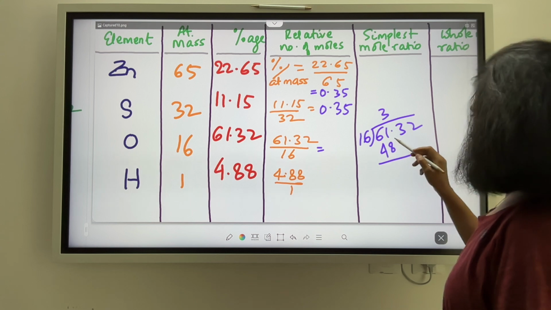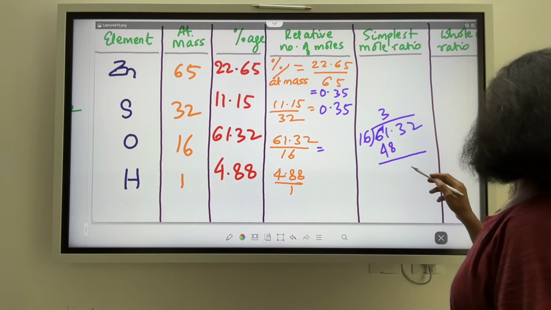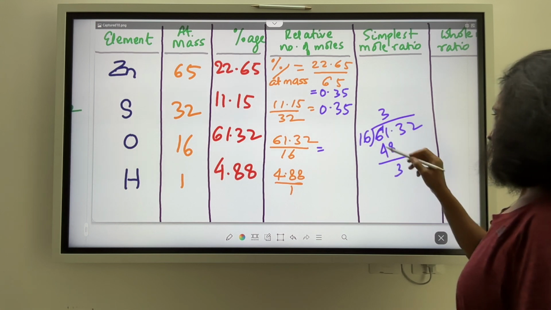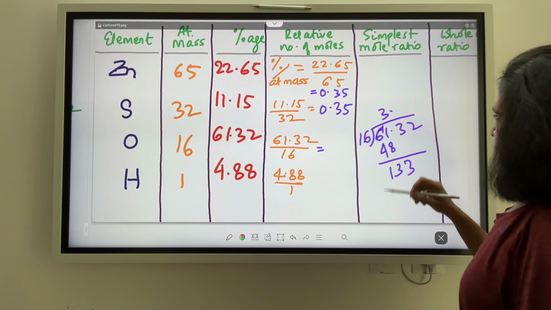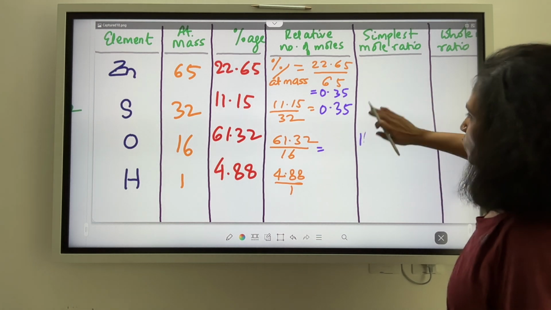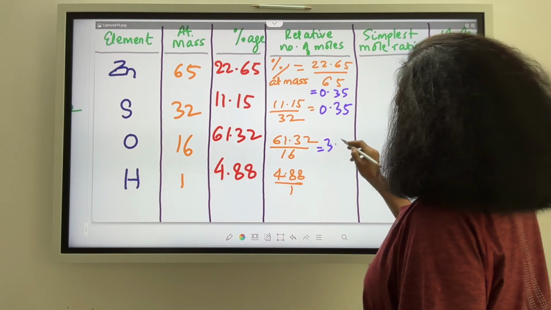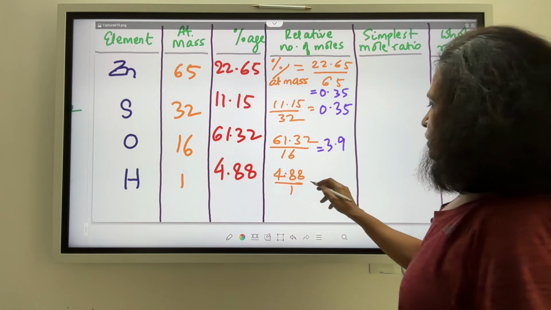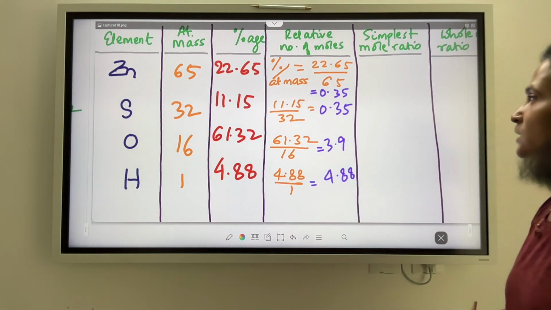So I get how much? 11, 8, 3. And this is a 5 minus 4 is a 1. So I'll get approximately 4, 3.9 something. This should be a 4.88. Of course remains as it is.